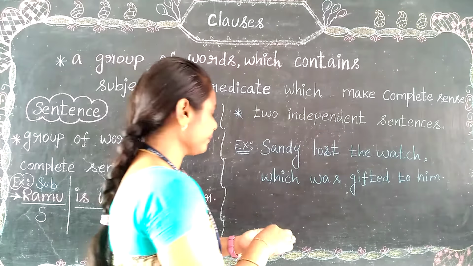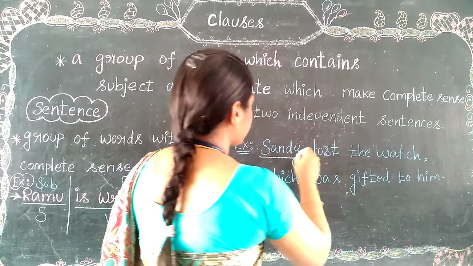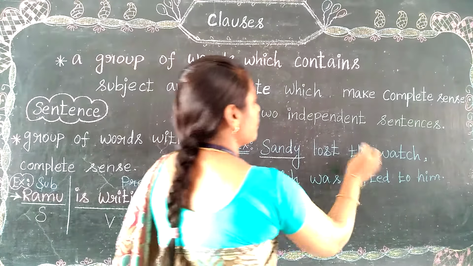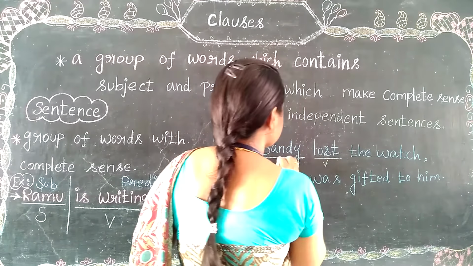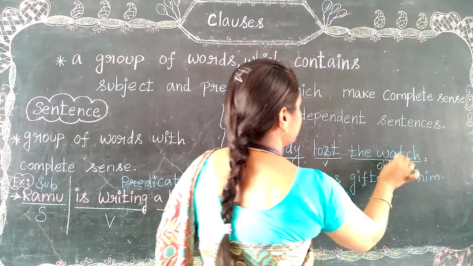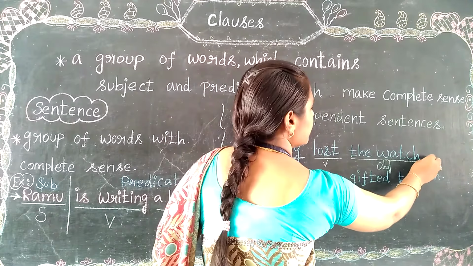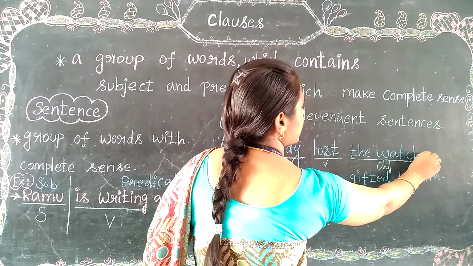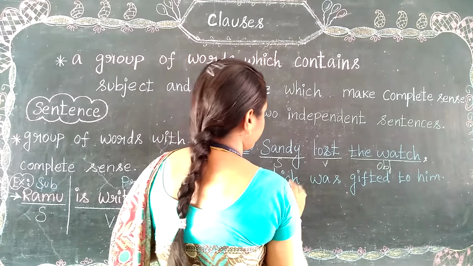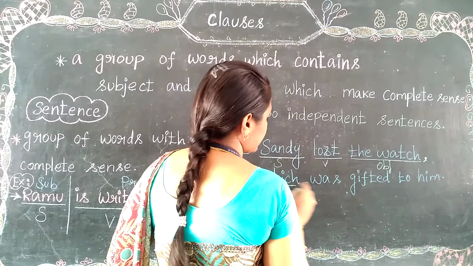Here Sandy is the subject, the name of a person. Lost is the verb, the watch is the object. And here the comma is splitting the sentence.